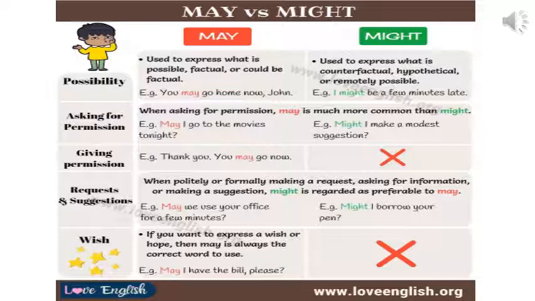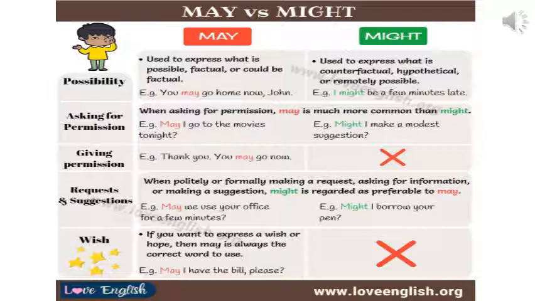Last one, wish. If you want to express a wish or hope, then may is always the correct word to use. May I have the bill please? Now whenever we have a wish, may I have the bill please is always used. We use may. May you live long.